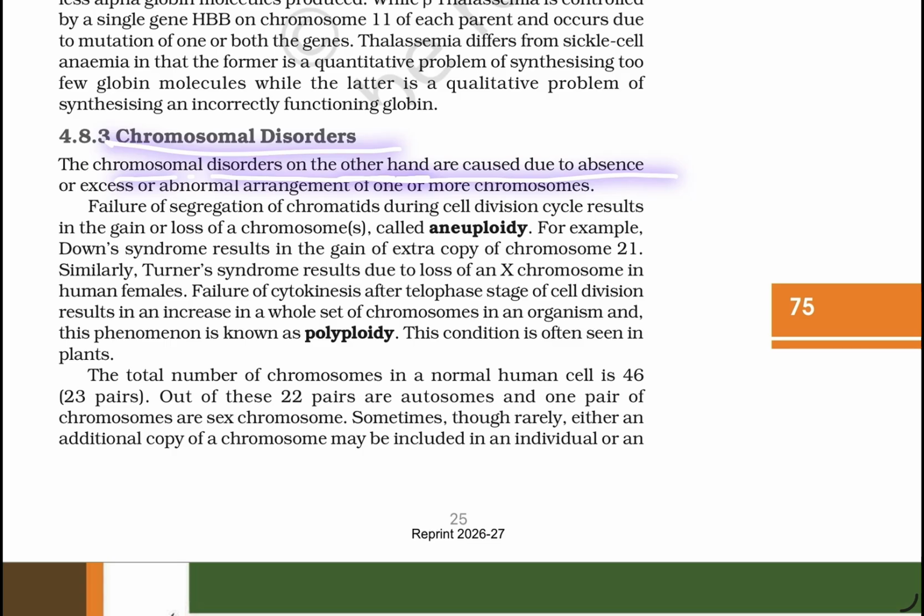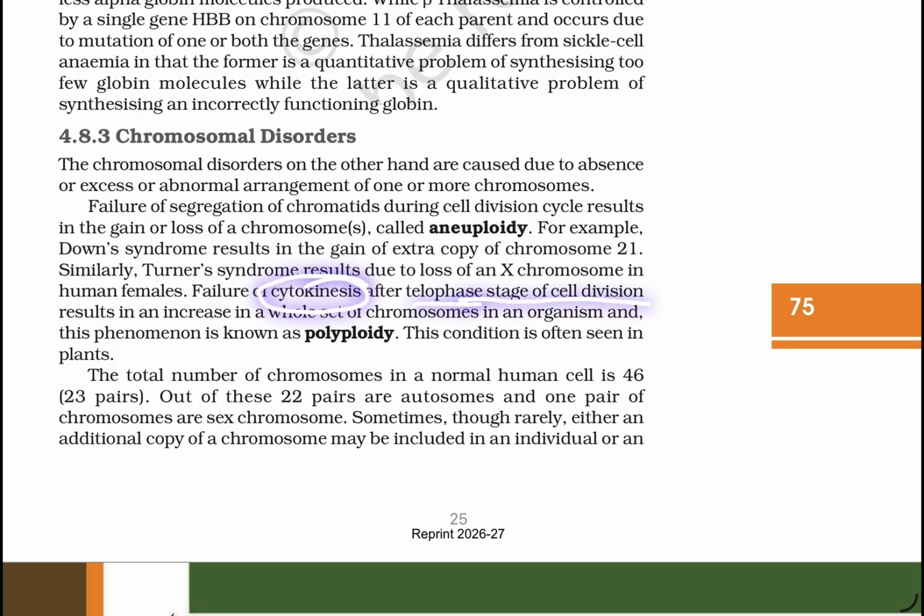Chromosomal disorders, on the other hand, are caused due to the absence of, or excess, or abnormal arrangement of one or more chromosomes. Failure of segregation of chromatids during the cell division cycle results in the gain or loss of chromosomes, called aneuploidy. For example, Down syndrome results from the gain of an extra chromosome 21. Similarly, Turner syndrome results from the loss of an X chromosome in the human female.